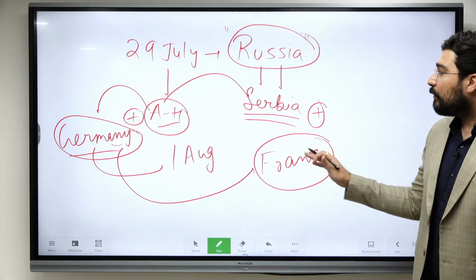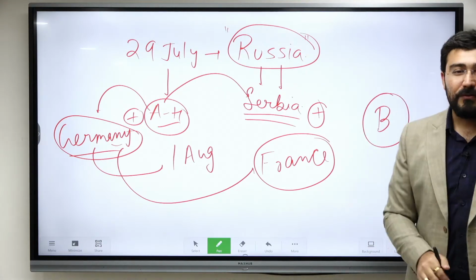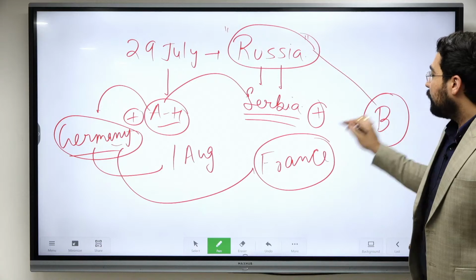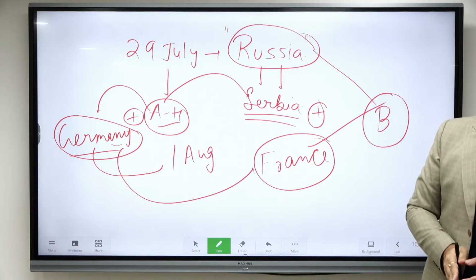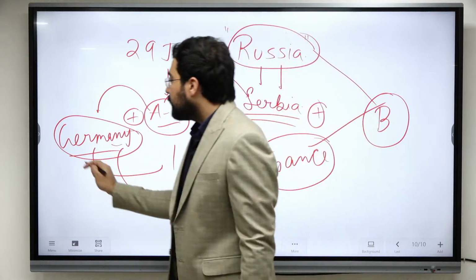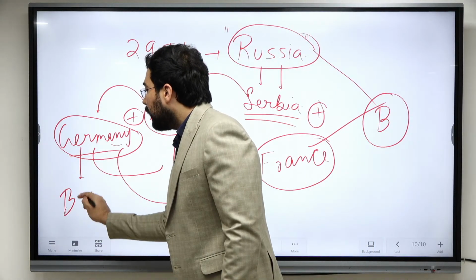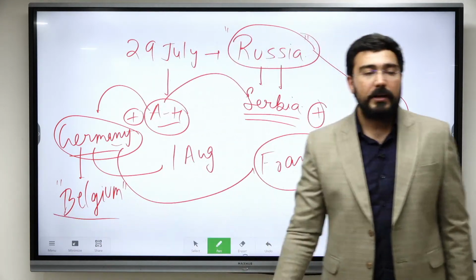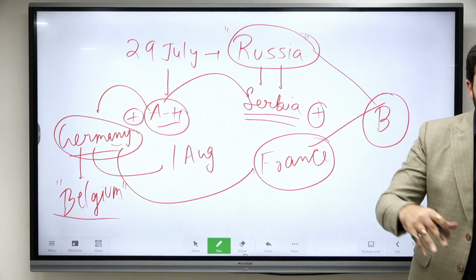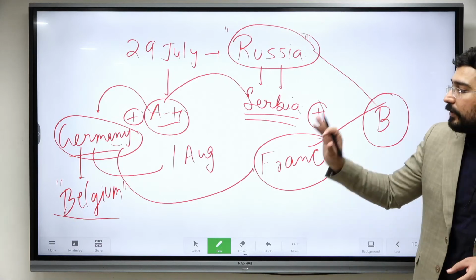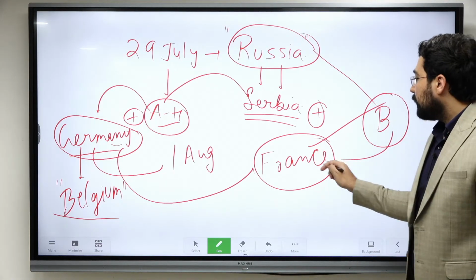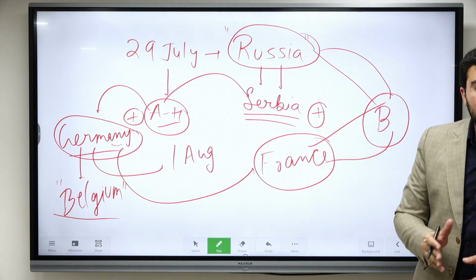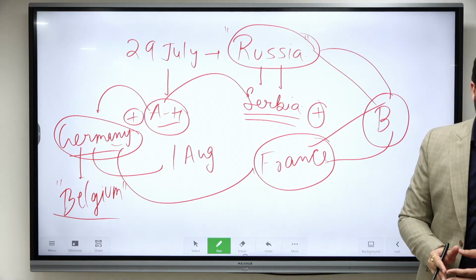At this point of time, Britain, which was following the policy of splendid isolation, now has to decide which side to go to. And as all of us know, they were bound by the Triple Entente. So Britain also came for one specific reason: Germany violated the neutrality of Belgium. Belgium is a very small country, but Germany uses Belgium as a gateway to France because it is a low country. It's very easy to navigate from there. So once the neutrality of Belgium was violated, France was supported by Britain, and this is how we see the beginning of World War.